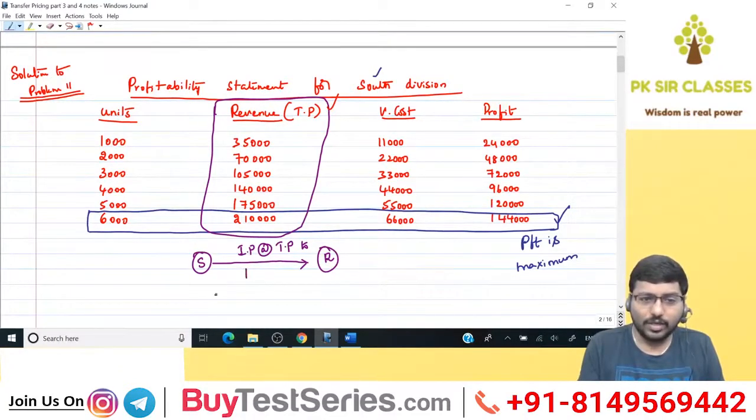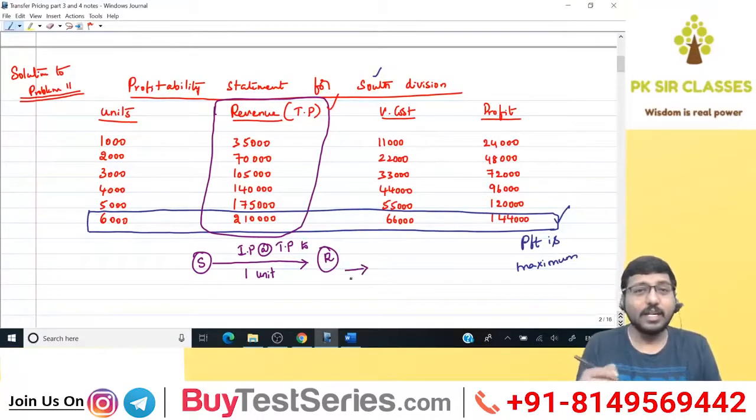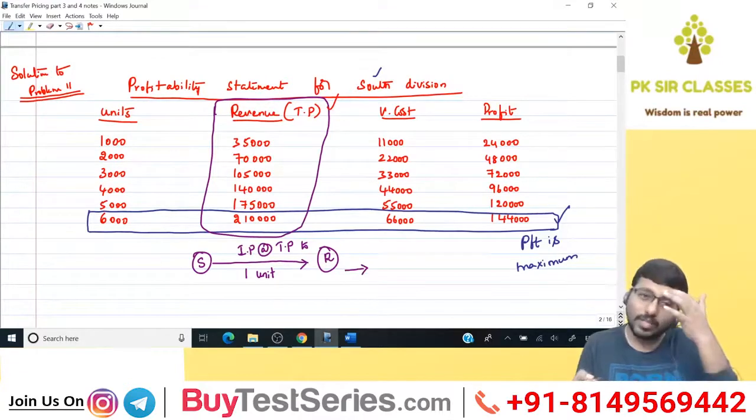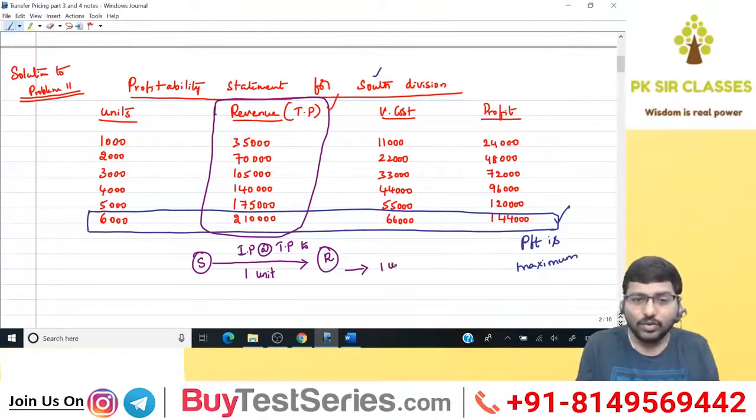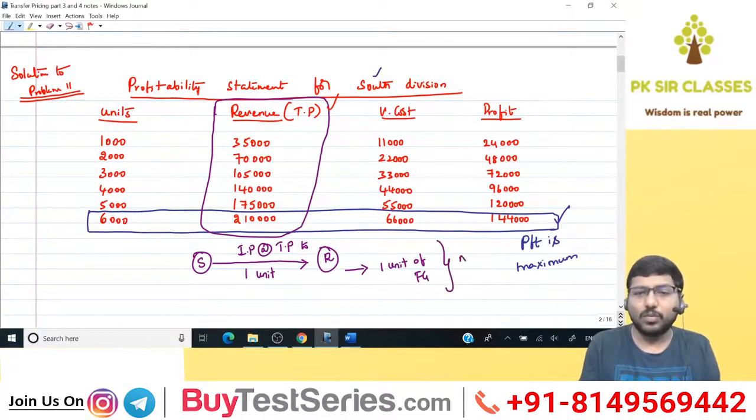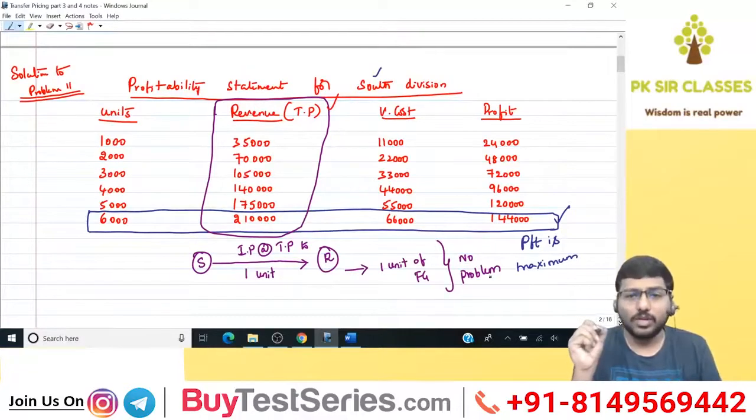If one unit is transferred from supplying division, and receiving division again converts that by spending its own cost, which we call further processing cost, into one unit of finished good, then there is no problem for me. There is no confusion. Are you able to understand?